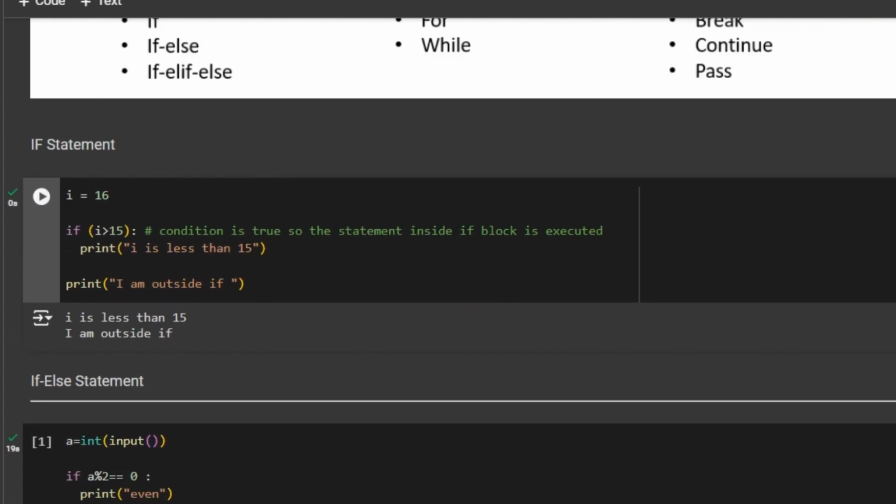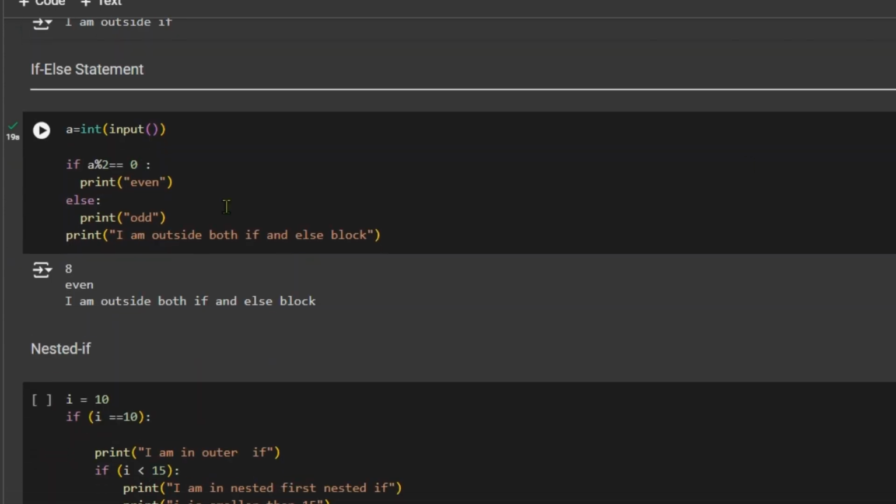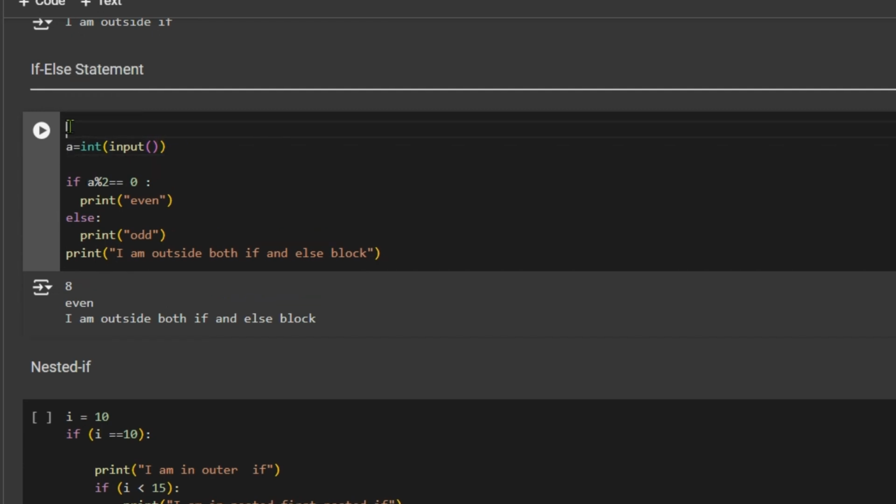Now moving on to our next variation, the if-else statement. The problem statement here is, say I want to take a number as input from a user and display whether it is odd or even. So I just want to write a program which displays if a number from user input is odd or even.